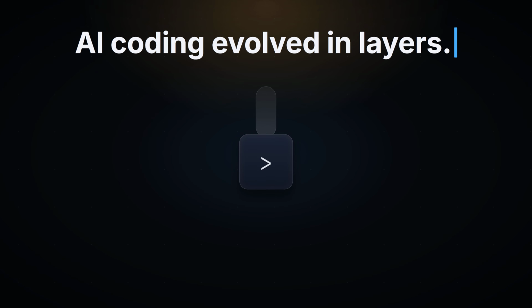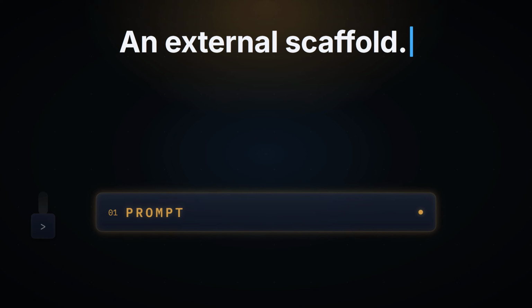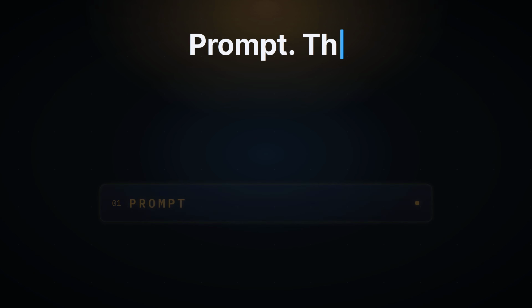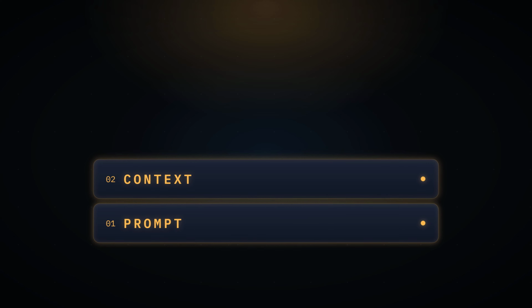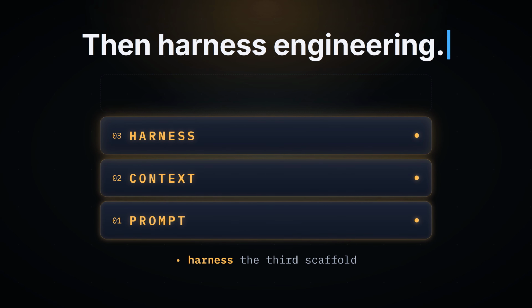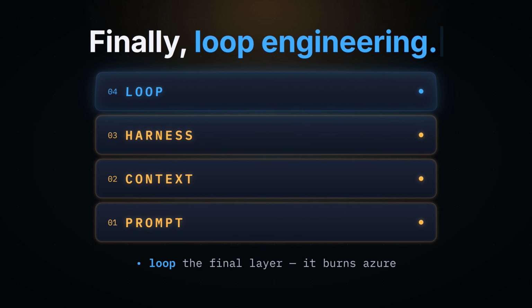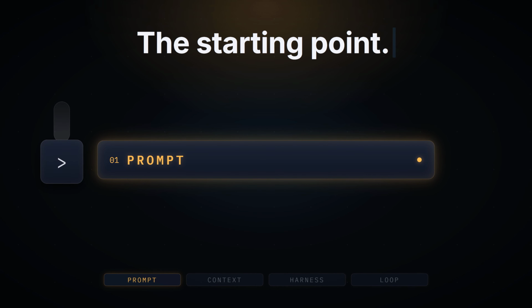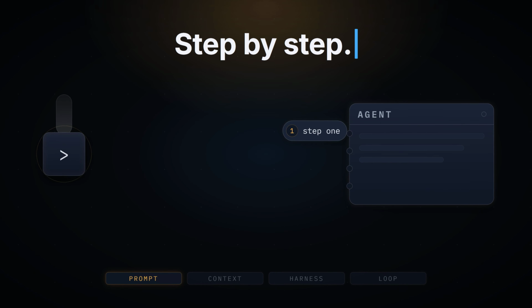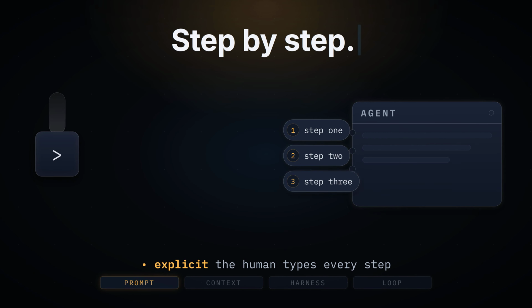AI coding has evolved in layers, each adding an external scaffold on top of the last. Prompt engineering, then context engineering, then harness engineering, and finally, loop engineering. Prompt engineering is the starting point. A human instructs the agent explicitly, step by step.